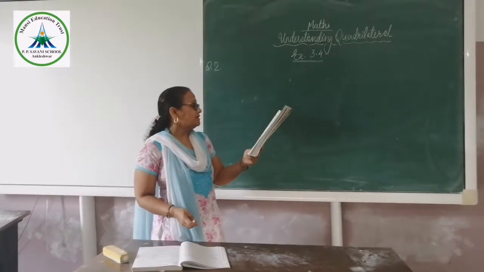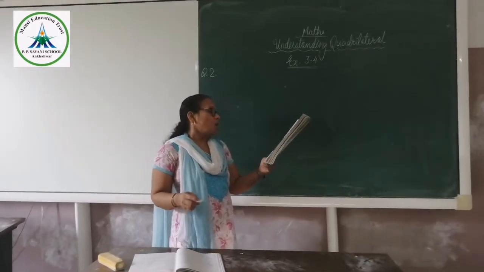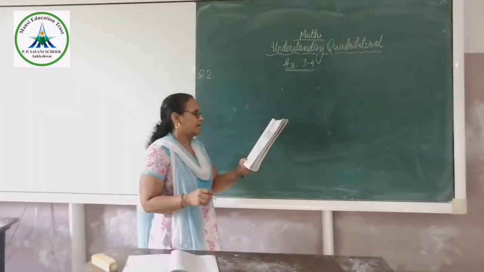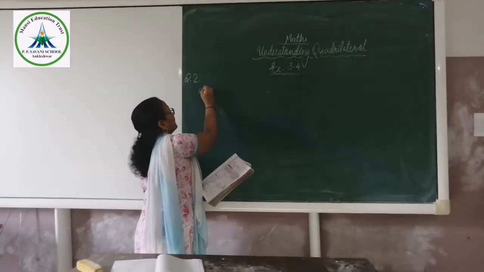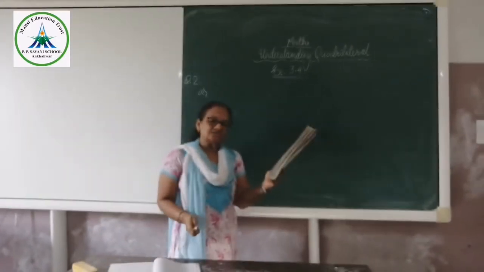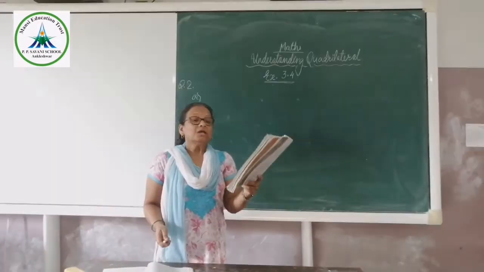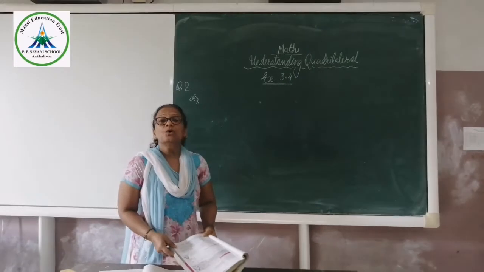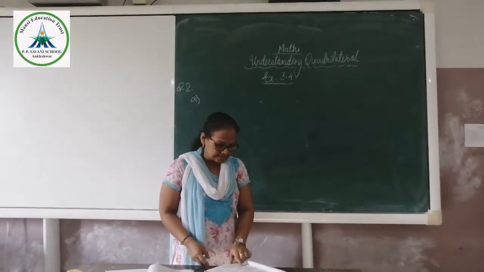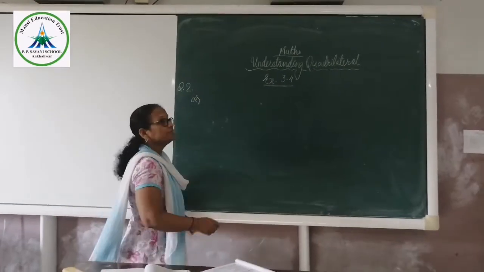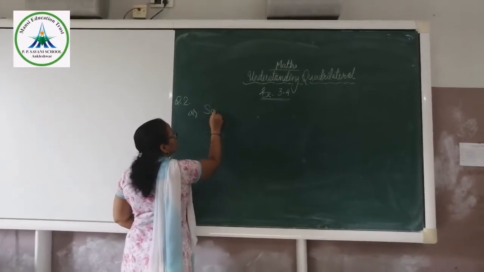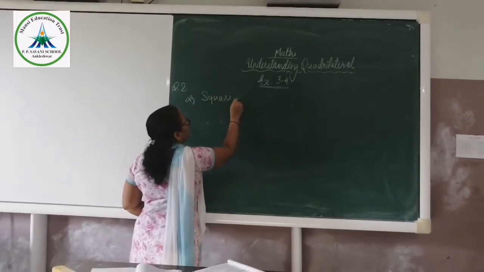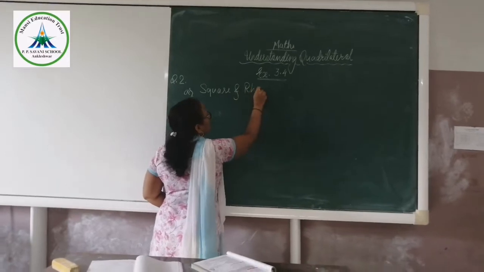Now second question: identify all the quadrilaterals that have four sides of equal length. Here we have to name the quadrilaterals in which all four sides are equal. So four sides equal, that are square and rhombus.